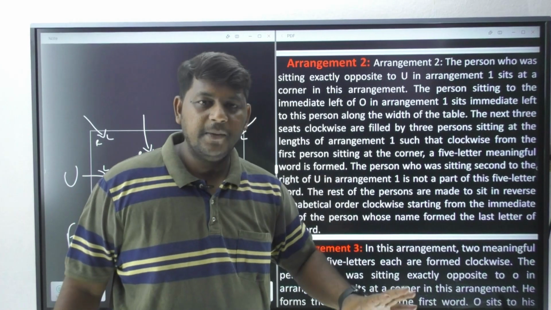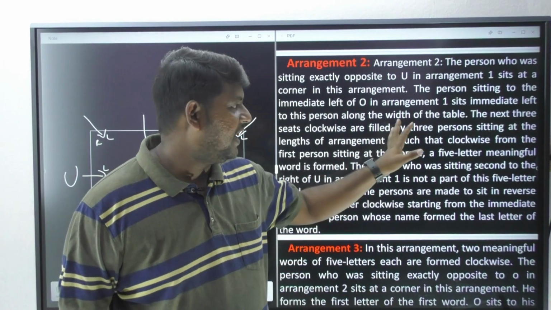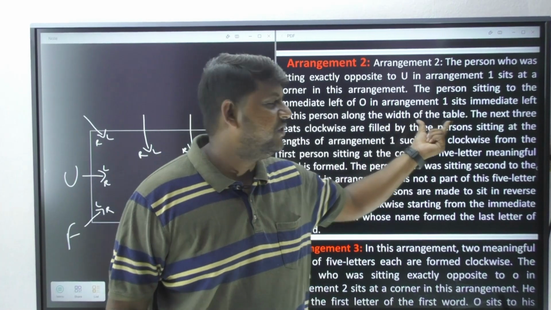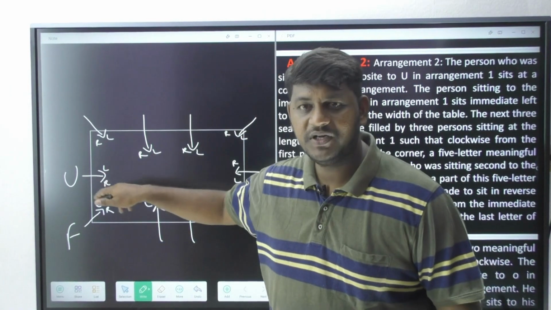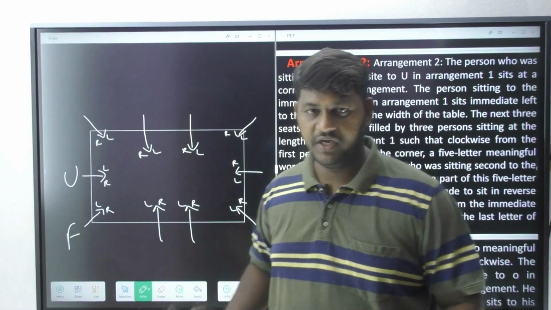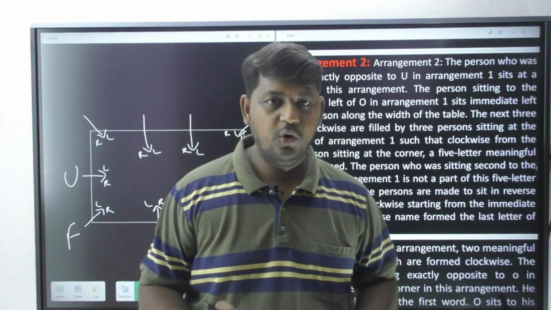F here. Immediate left of F, I have to bring U along the width of the table. Obviously this is the width of the table. I have brought him over here. Correct? Let us move forward. I hope I am clear.